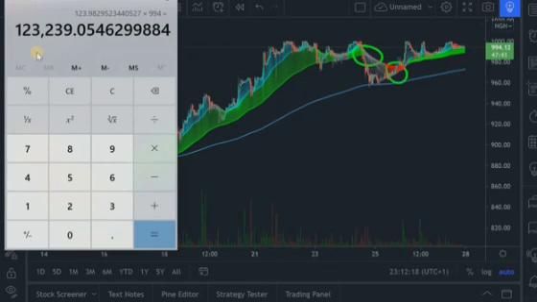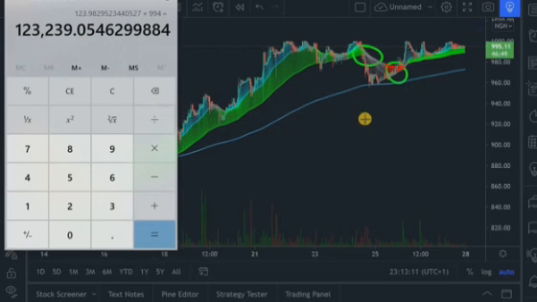As you can see, what we are going to get is 123,239 naira. Earlier in this video, we started with 100,000 naira, and right now we are up 23,000 naira in profit. You can see that this indicator is working perfectly, but we are not done yet.